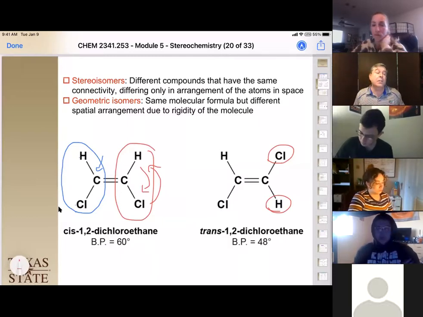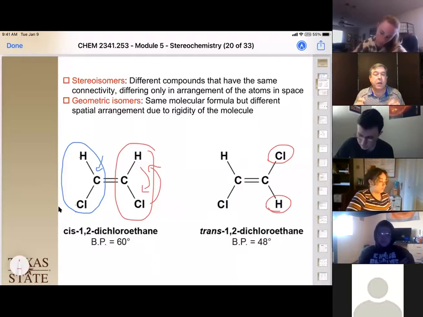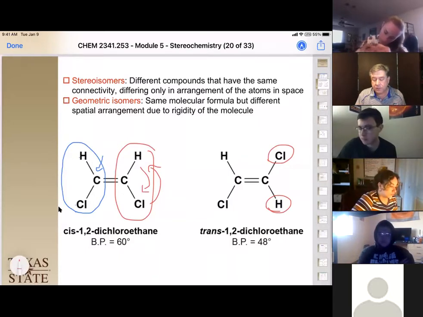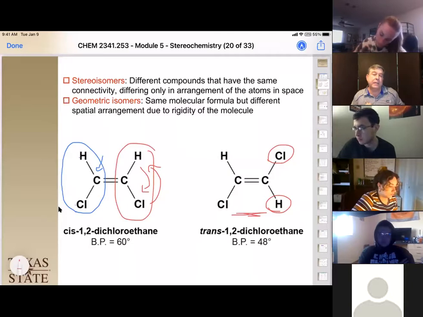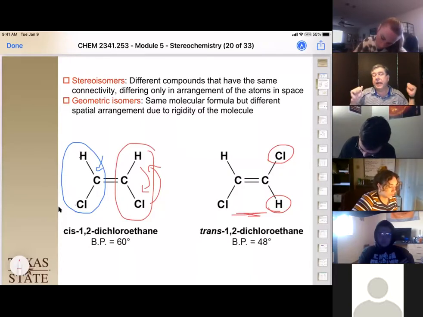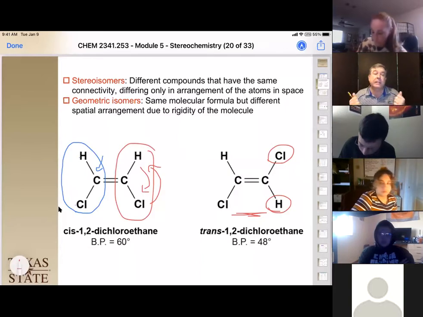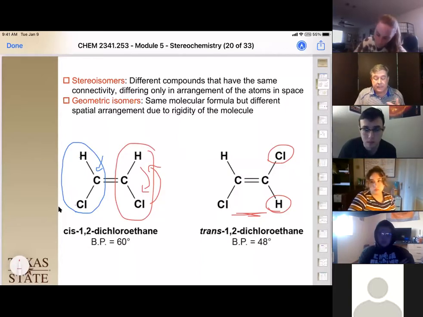Now, this is also a geometric isomer because the chlorines are on different sides. And we'll talk a little bit more about the stereoisomers associated with these toward the end of this chapter. Okay, do we see what a stereoisomer is now? It's a change in where it's fixed in space, okay? It's easiest to see on the alkenes, so we're gonna start there.